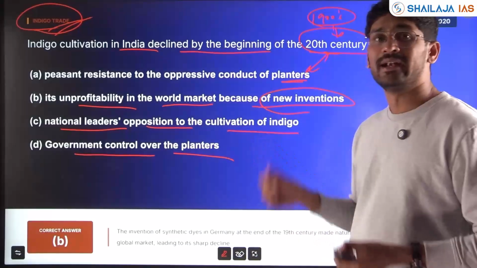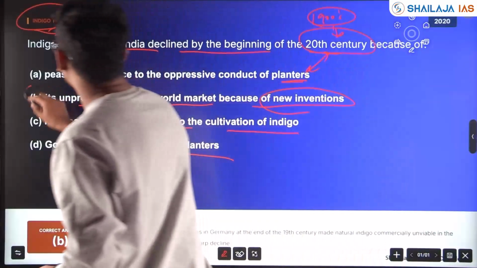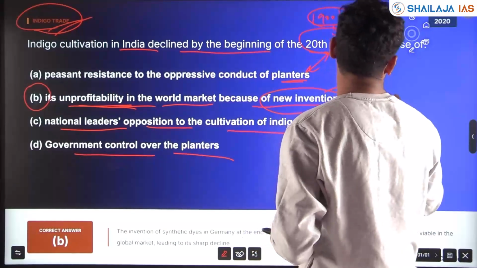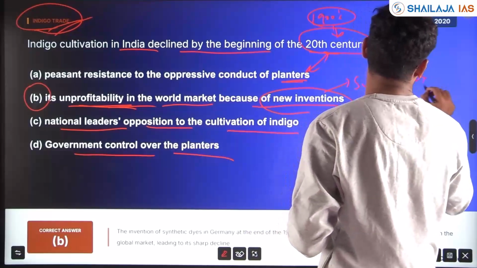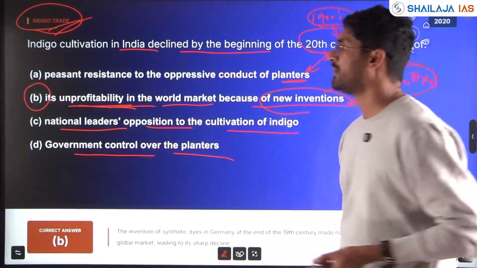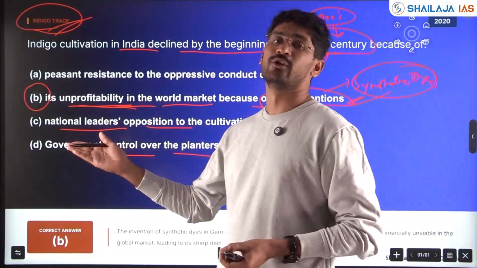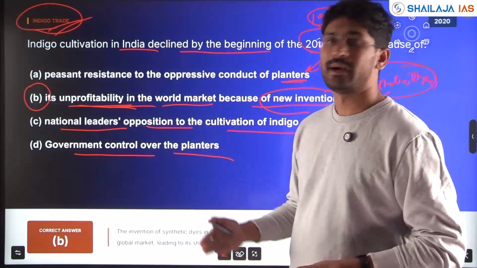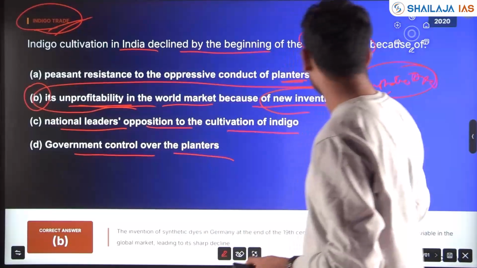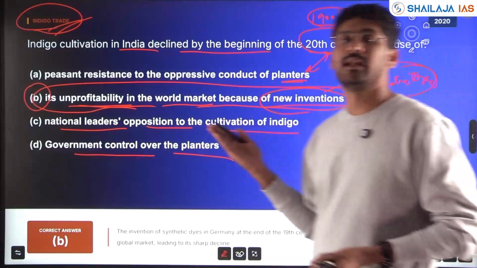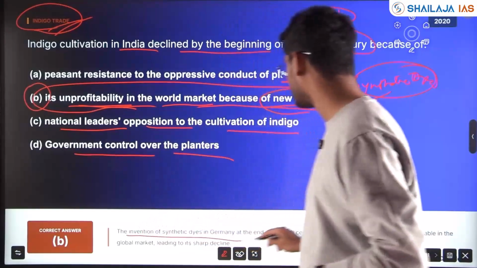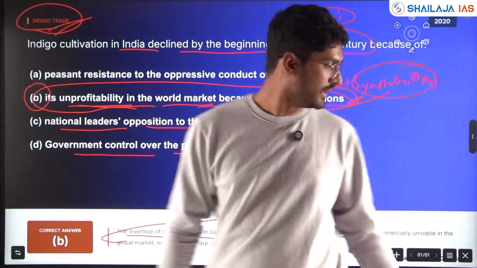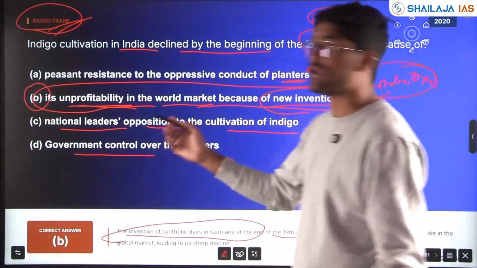So if you link the timeline, you know that it became unprofitable because synthetic dyes were invented at the beginning of the 20th century. Indigo required a lot of resources, men and material, but it was no longer profitable given the synthetic dyes available in the market. So, option B. Synthetic dyes developed in Germany, Europe, at the end of the 19th century made natural indigo dyeing unviable. Clear?